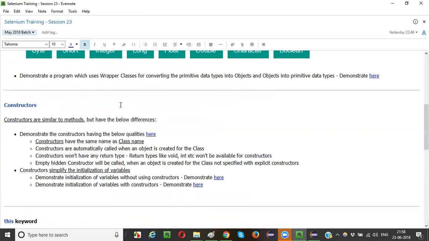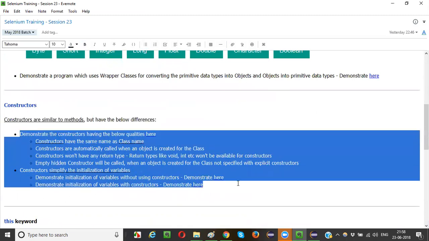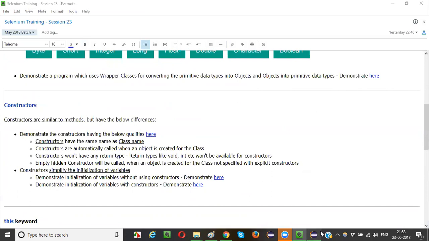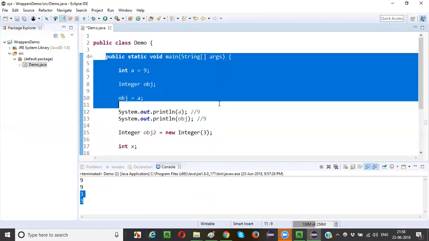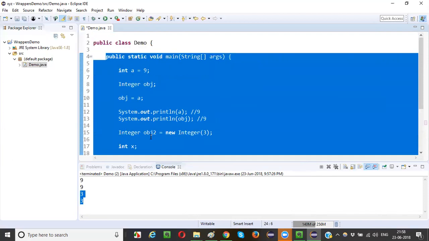Constructors. Constructors are similar to methods, but have the below differences, guys. If you understand, you already saw the methods, right? In this, main is a method. Along with the main method, I can create a few more methods, right?